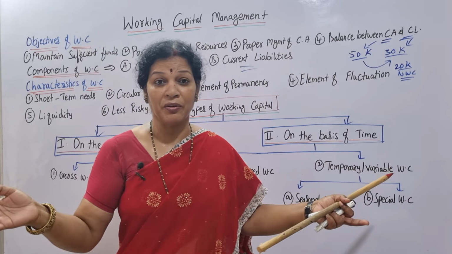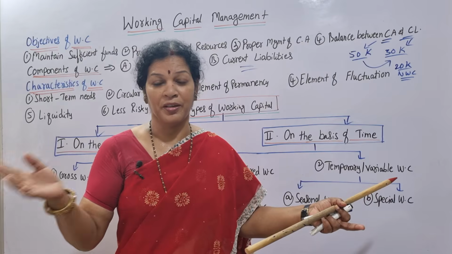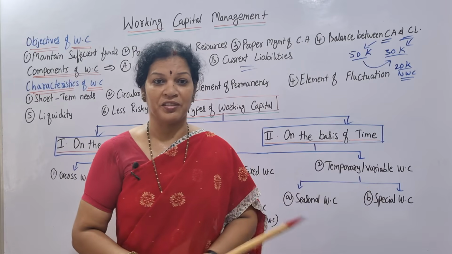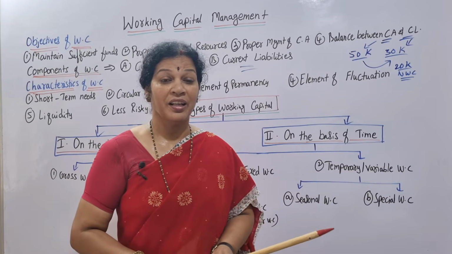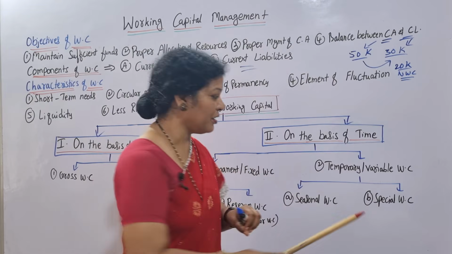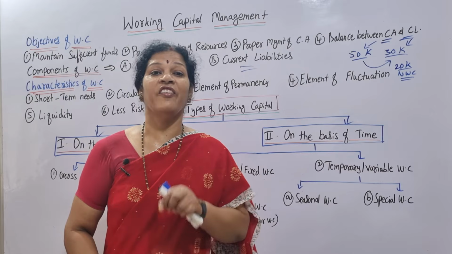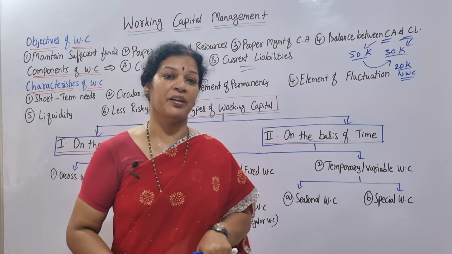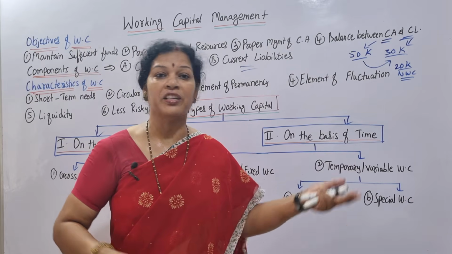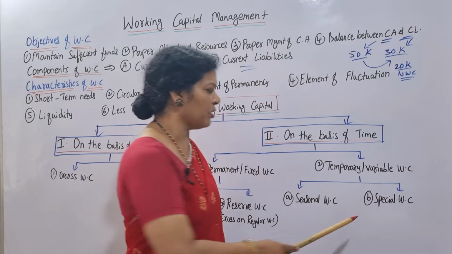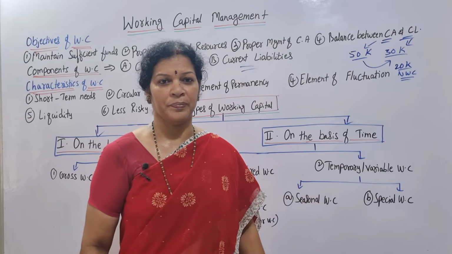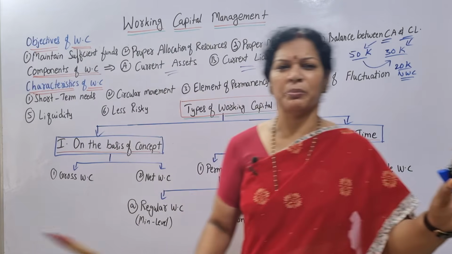You imagine 140 crores of Indian population, when they are going to attack such kind of products automatically, that is unexpected special working capital. In such cases, if our product is getting any such kind of unexpected boom, unexpected demand, then that is called a special working capital.